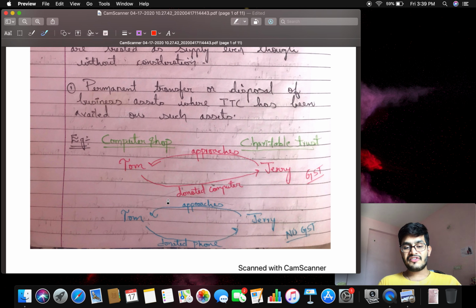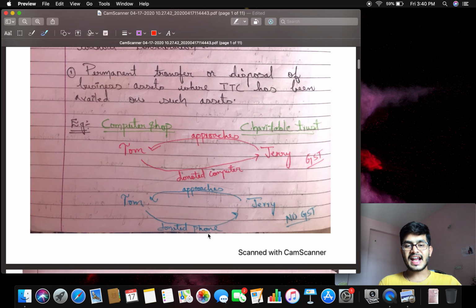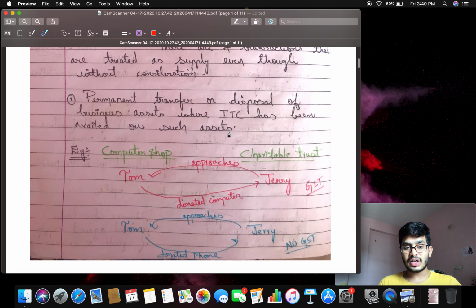For example, if Mr. Tom donated his personal phone to Jerry, whether it is treated as supply or not? No, obviously no. Why? The phone is not used for business purpose. It is not a business asset. What is a business asset for Tom? The computer is a business asset for Tom, but the phone is not. So if there is any transfer of business assets, even though there is no consideration, it is treated as supply.